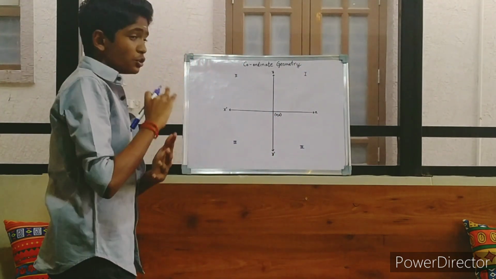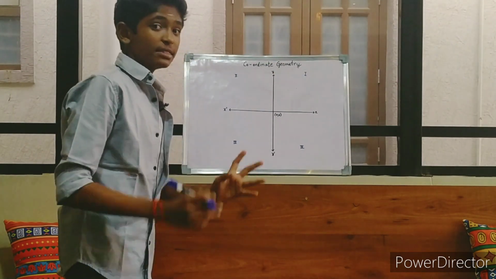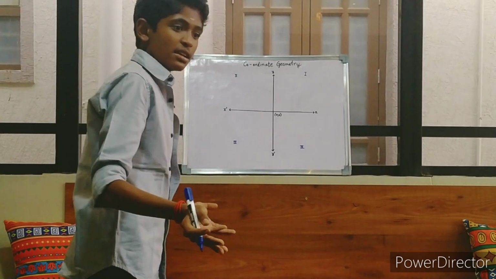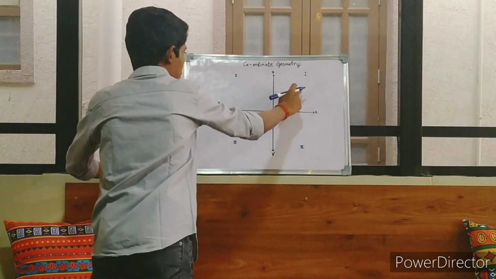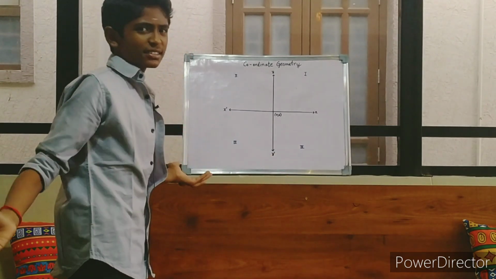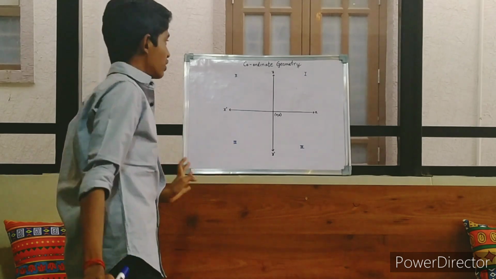And we have to know these quadrants especially, because these quadrants decide the sign convention of the points. You see, I can keep the same point here, here or here. But what is the difference? The sign and the magnitude. Okay, I will explain it to you.